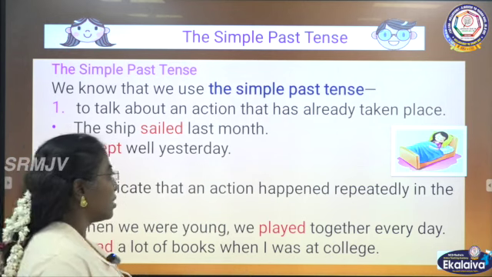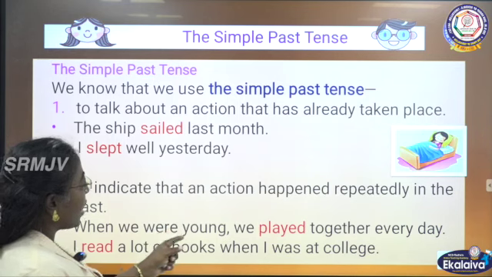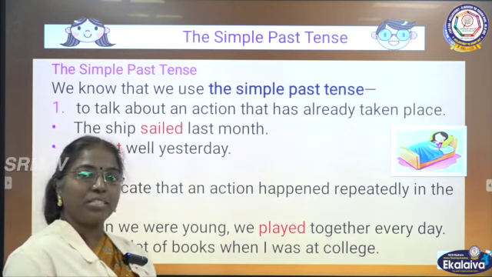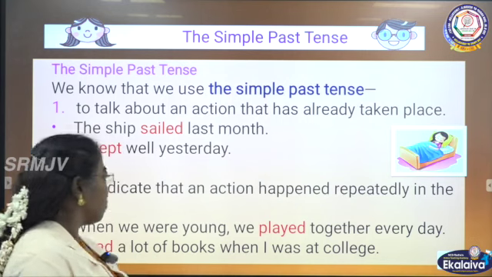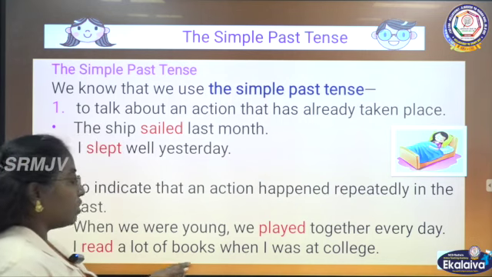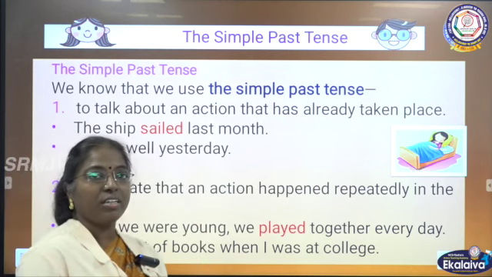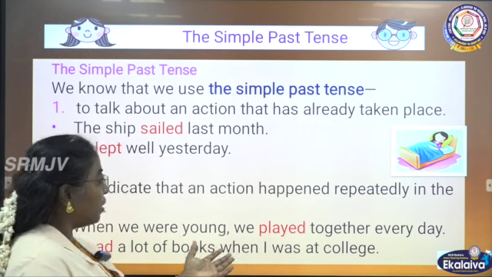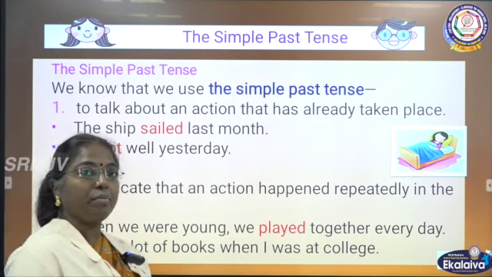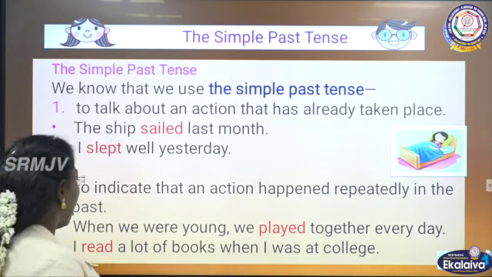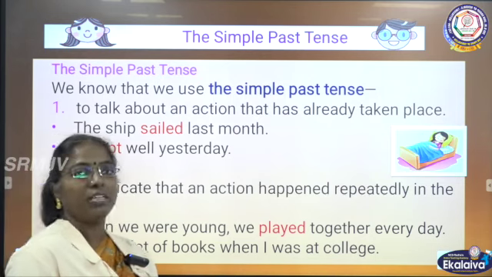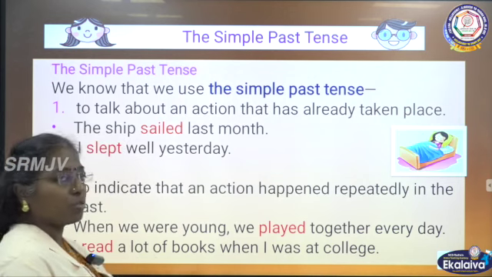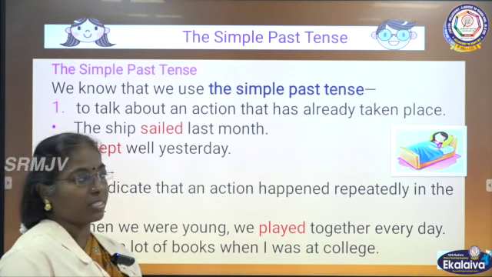We use the simple past tense to indicate that an action happened repeatedly in the past. For example, when we were young, we played together every day. Played, simple past tense. I read a lot of books when I was at college. When I was studying in college, I read a lot of books. So read is a simple past tense.